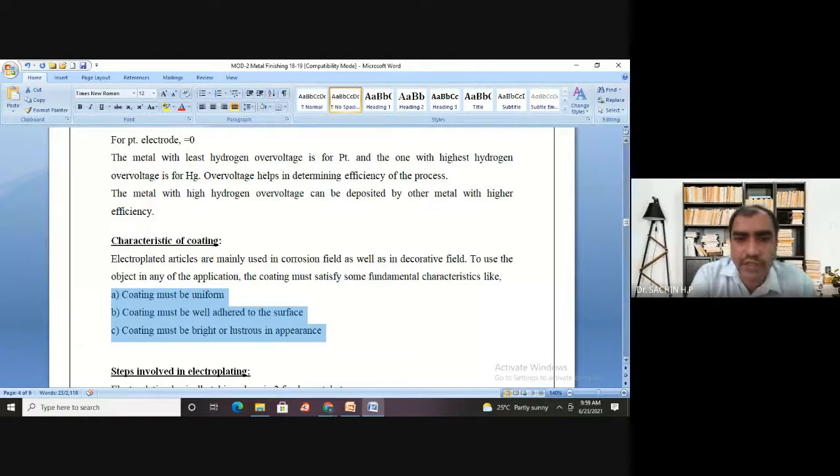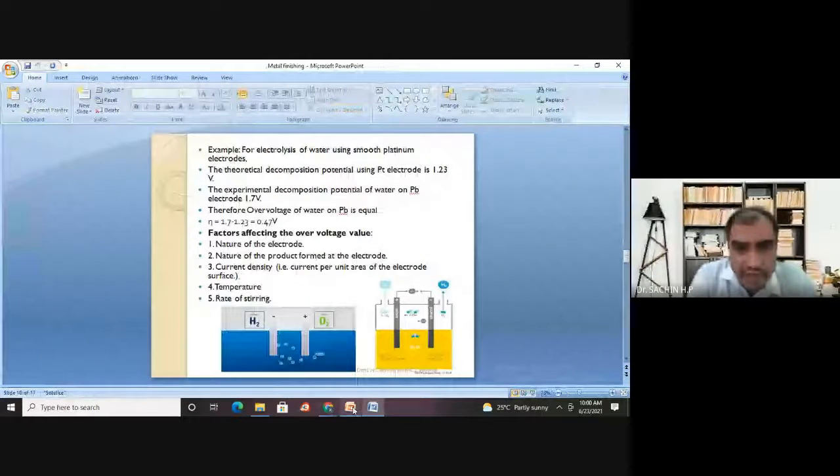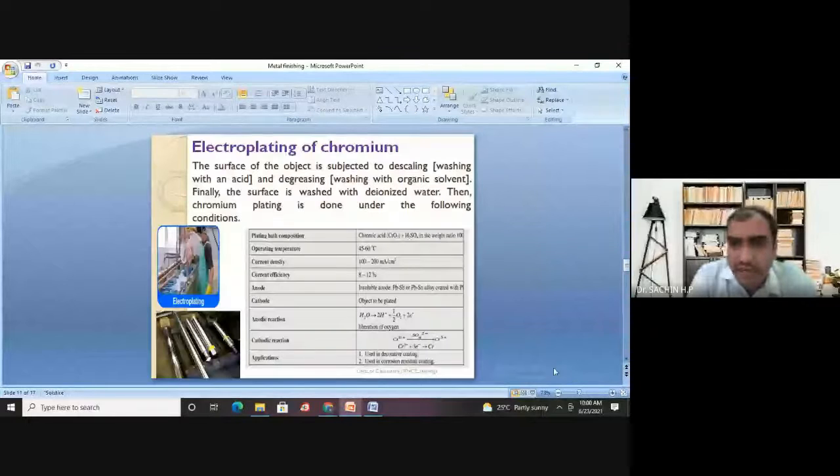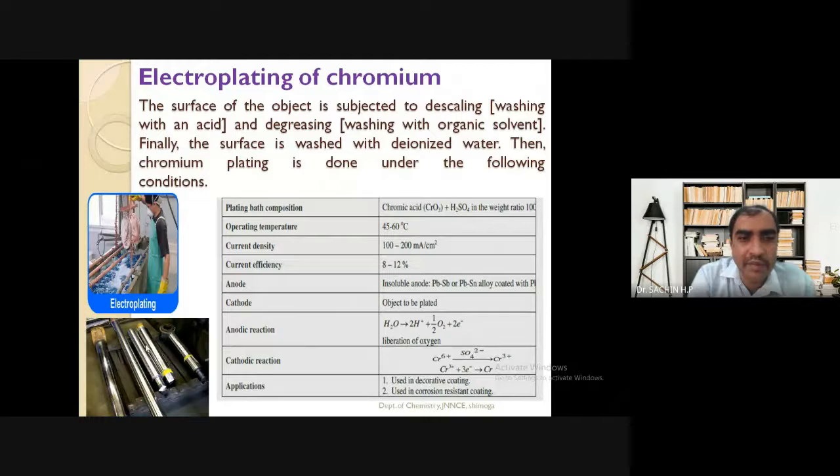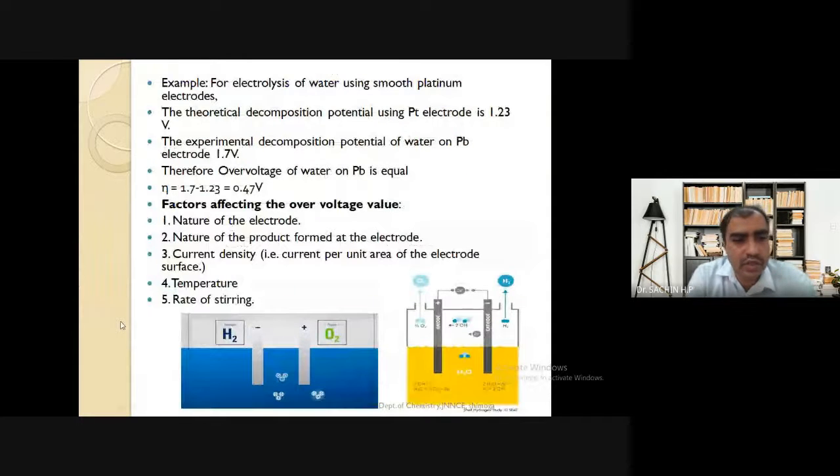So the coating should be uniform. If you look at this particular slide, you can understand this again. This is the electroplating procedure that I will explain a little later. If you see this surface, the coating is uniform. Second, there is very good bonding between the coating and the object, and third, the coated object appears bright. Whenever the surface has all these qualities, it can be used either for decorative purposes or for corrosion resistance applications. In many cases, we can make use of this technology.